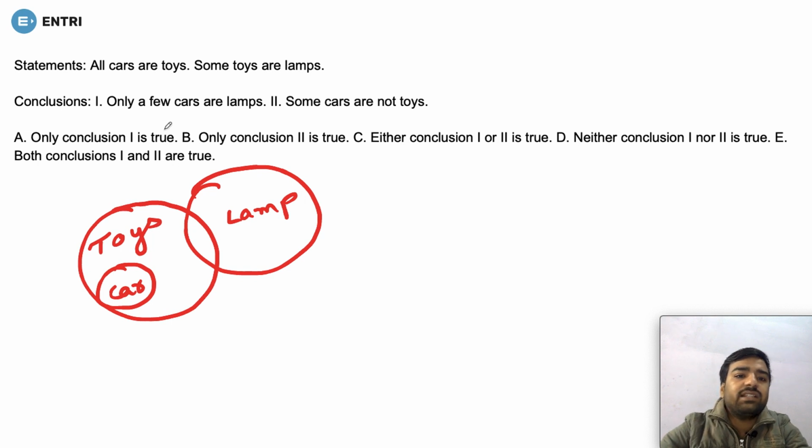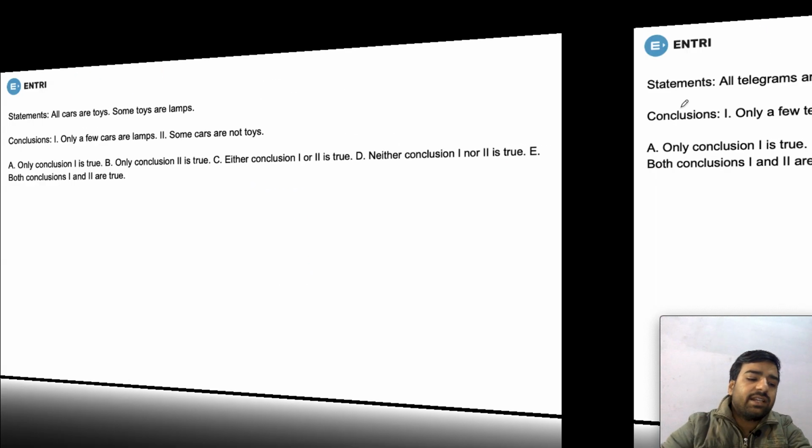So this means that neither conclusion 1 nor second is following. Is there any option regarding the same? Yeah, option number D is clearly telling us that neither conclusion 1 nor conclusion second is true. Fine. Let's check the next question.